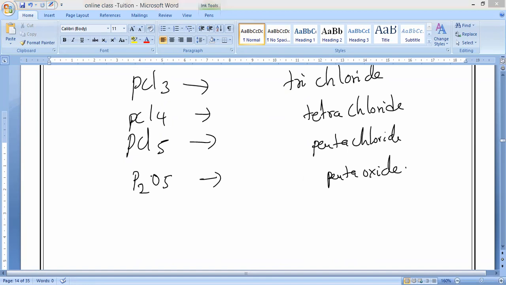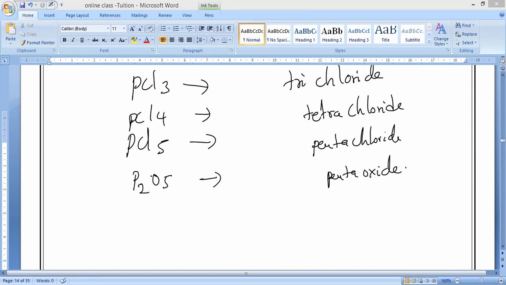You have to remember this. Prefixes are needed in naming binary molecular compounds where two non-metal elements form a number of different compounds. For example, nitrogen monoxide: NO. Nitrogen dioxide: NO2.